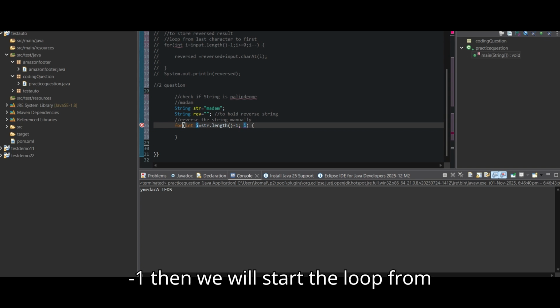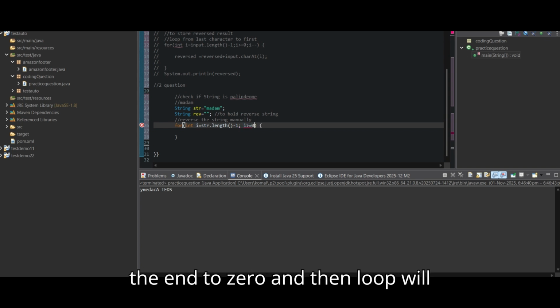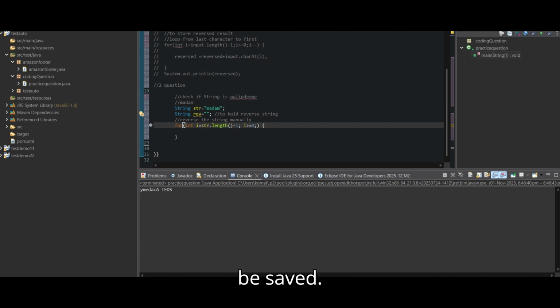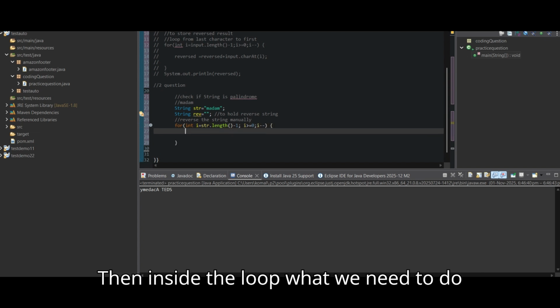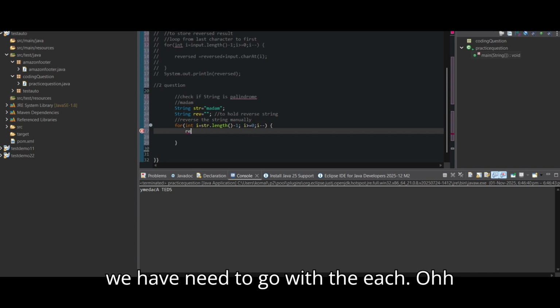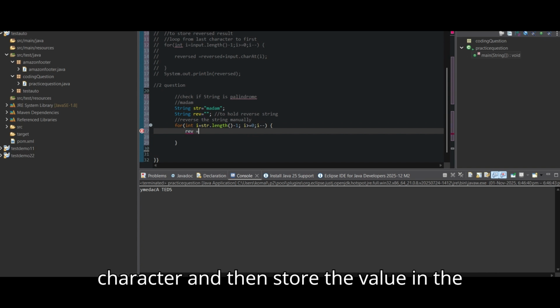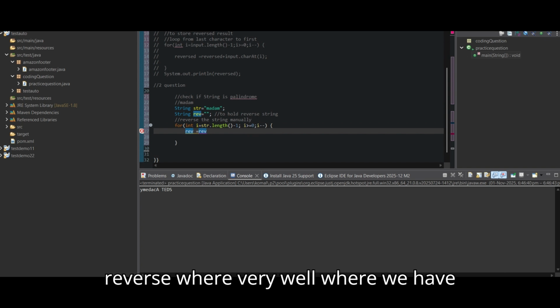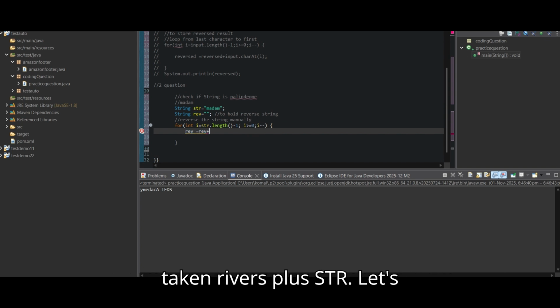Then we start the loop from the end down to 0, with i minus minus. Inside the loop, we go through each character and store the value in the reverse variable: reverse plus str.charAt(i).